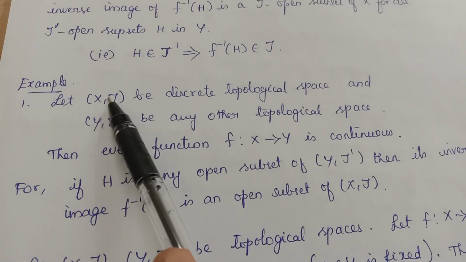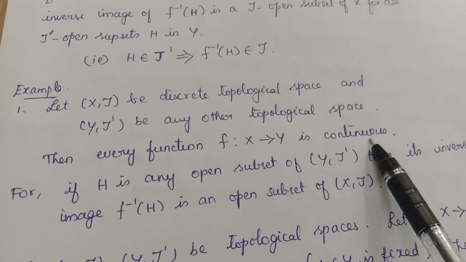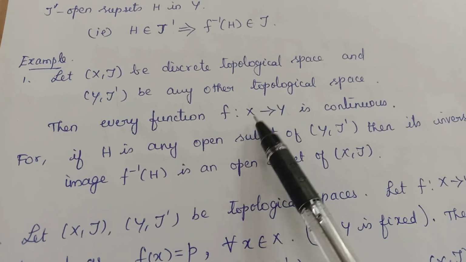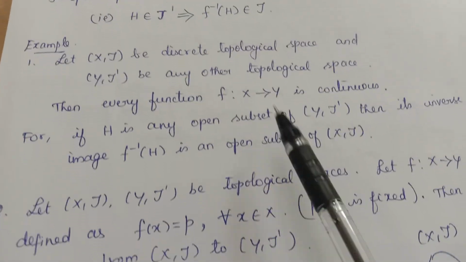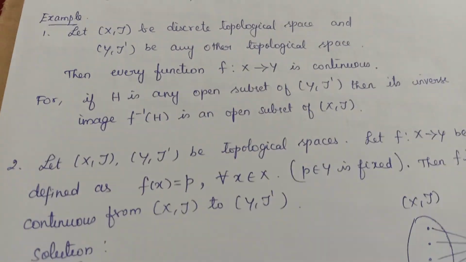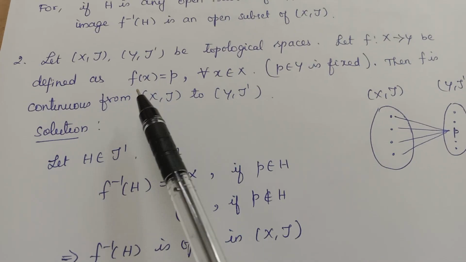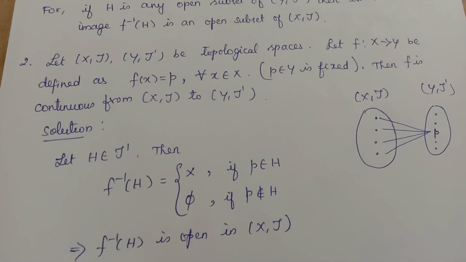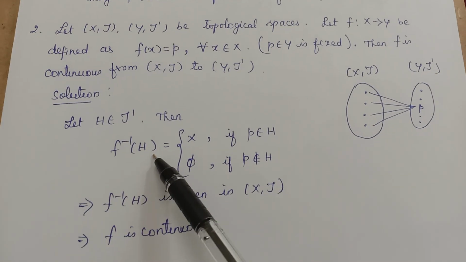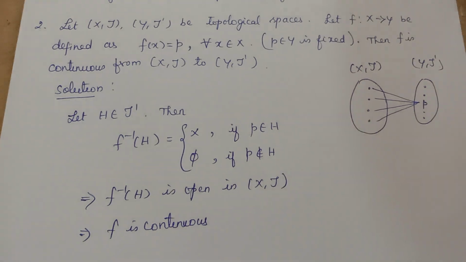Okay. Now let (X,tau) be the discrete topology and (Y,tau') be any other topology. Then every function f from X to Y is always continuous, because whatever set you take in Y, its inverse image will be what? A set that is always open in the discrete topology. So for X discrete and Y any topological space, f from X to Y is always continuous. Then the next one is the constant function. Let (X,tau), (Y,tau') be topological spaces and f from X to Y defined by f of x equal to p, where p is a fixed constant. Then it is a continuous function, because f inverse of H is equal to the whole of X if p belongs to H, otherwise it is equal to the empty set. Therefore, this is also a continuous function.